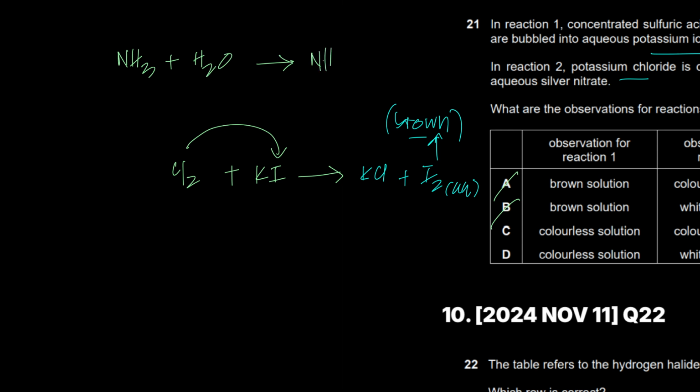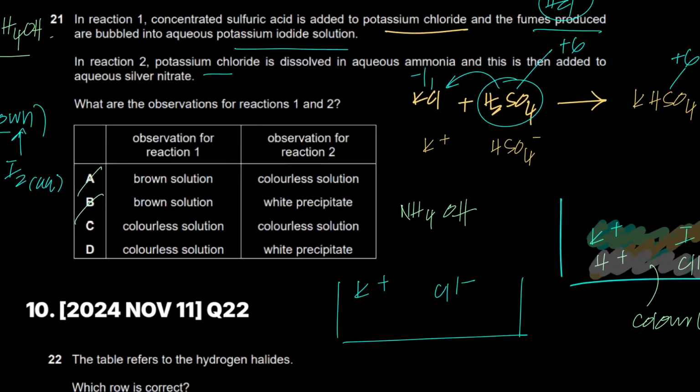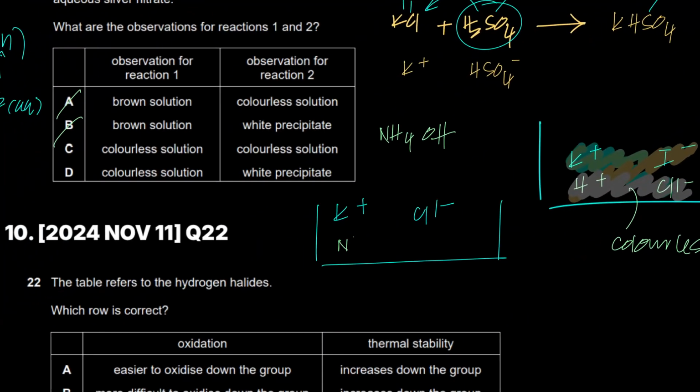You could write it like this, NH3 aqueous, or because it's a base, a proton acceptor, it'll accept a hydrogen ion, and what's going to form is NH4+ and OH-, which combine to form NH4OH. Done. So you have ammonium ion and hydroxide ion right here. So what's going to form? Ammonium chloride, soluble. All ammonium salts are soluble in water. All group 1 salts are soluble in water. So soluble, just colorless.